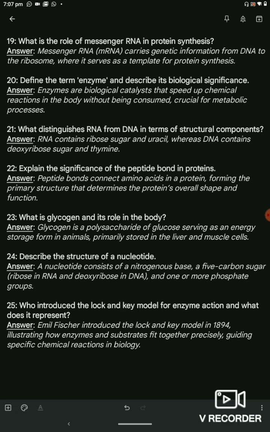Question 22. Explain the significance of the peptide bond in proteins. Answer. Peptide bonds connect amino acids in a protein, forming the primary structure that determines the protein's overall shape and function.